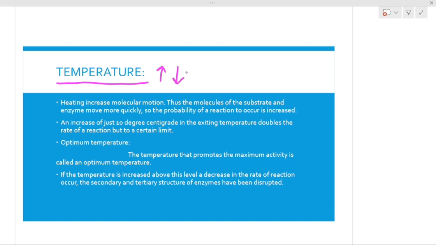So we are focusing on temperature as a factor. Before starting with lowering or increasing the temperature, we will first analyze the importance of temperature. Whenever a reaction is happening, we have to give the temperature.